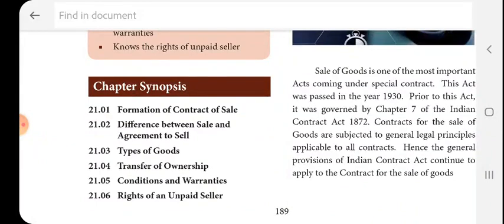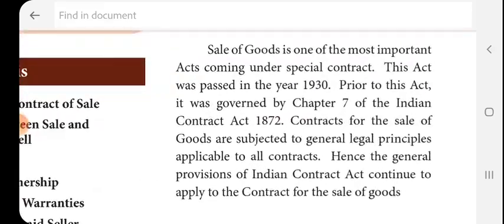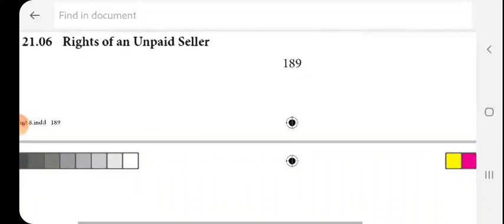The Sale of Goods Act is one of the most important acts coming under special contract. This act was passed in the year 1930. Prior to this act, it was governed by 7 chapters of the Indian Contract Act 1872. Contracts for the sale of goods are subject to general legal principles applicable to all contracts. Hence the general provisions of the Indian Contract Act continue to apply to contracts for the sale of goods.